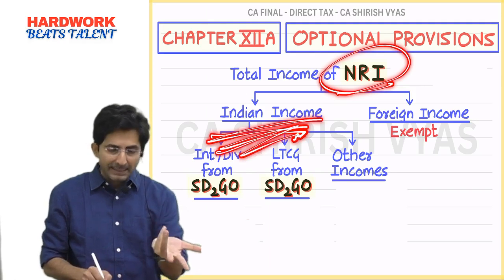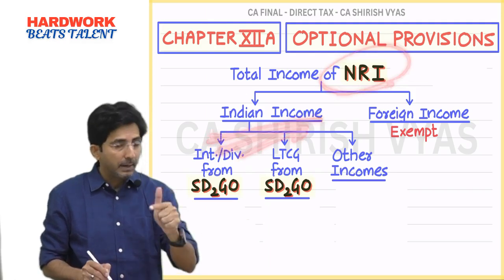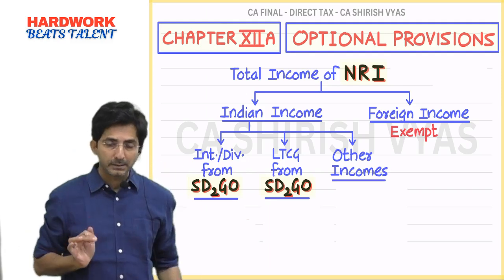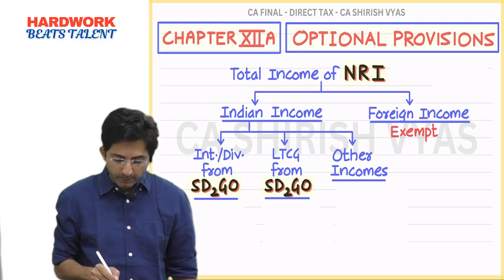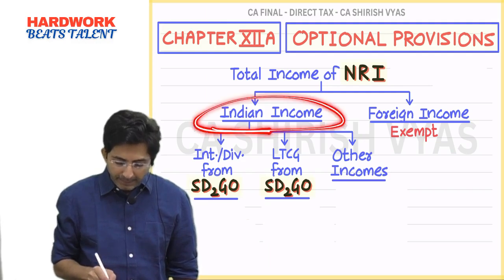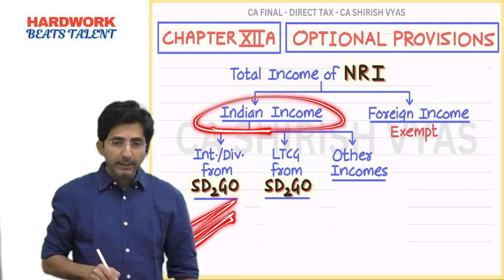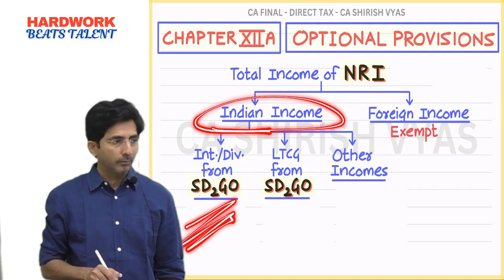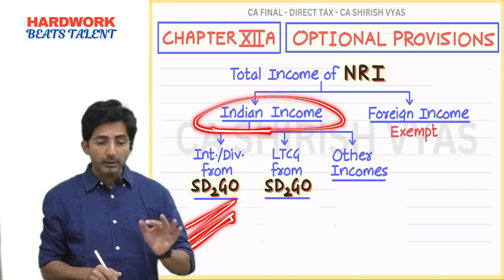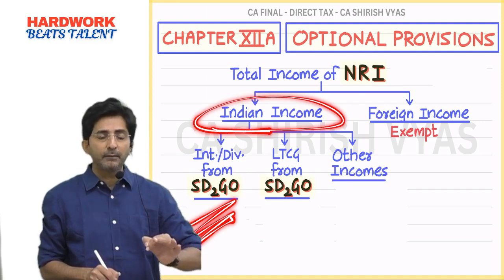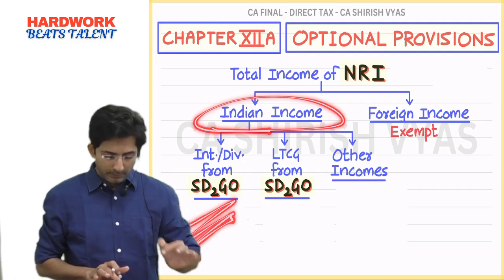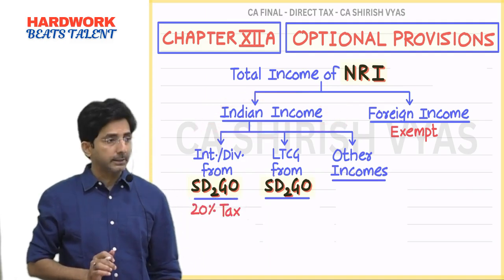Generally, you pay tax according to the slab rates. But here there are some special rates. So see, what is the special rate? If in India, NRI has got interest and dividend from Sadgo, full form of Sadgo I will tell you. If he has got interest income and dividend income from Sadgo, the tax will be 20%.